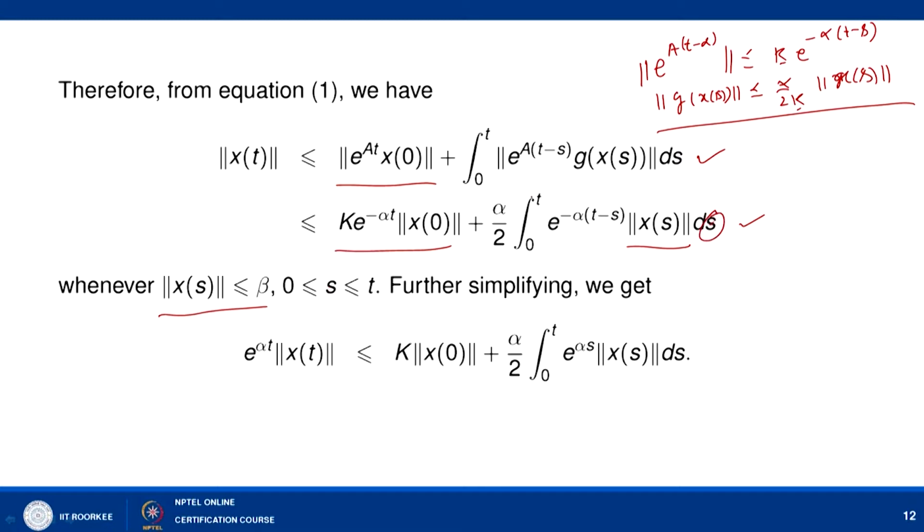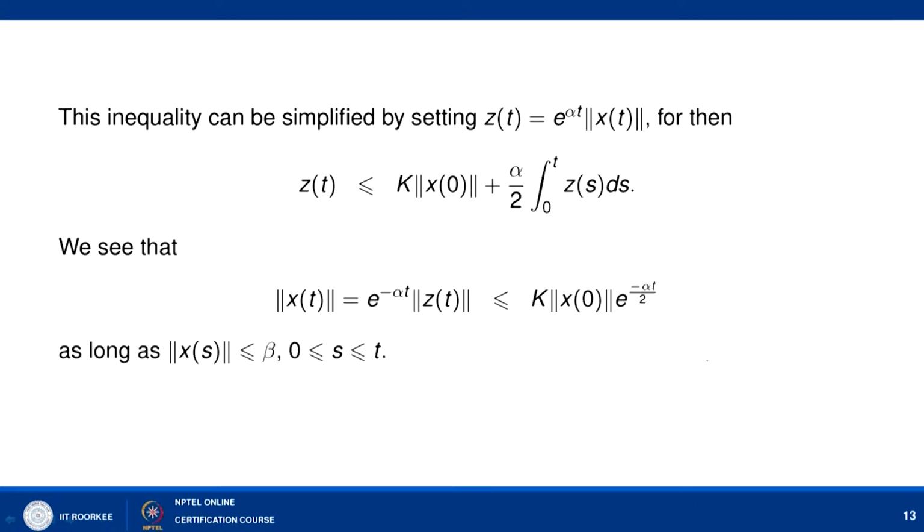If we further simplify, we can multiply both sides by e to the power alpha t, and then we have e to the power alpha t norm of x(t) less than or equal to k times norm of x0 plus alpha by 2 integral 0 to t e to the power alpha s norm of x(s) ds. We can simplify by taking z(t) equal to e to the power alpha t into norm of x(t), and then z(t) is less than or equal to k times norm of x0 plus alpha by 2 integral 0 to t z(s) ds.